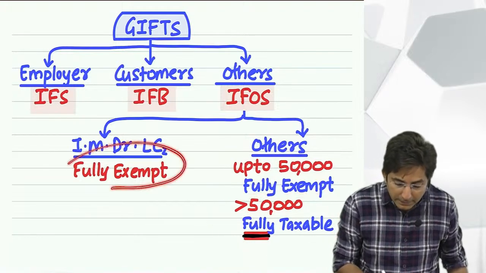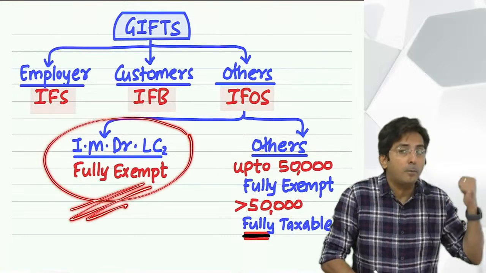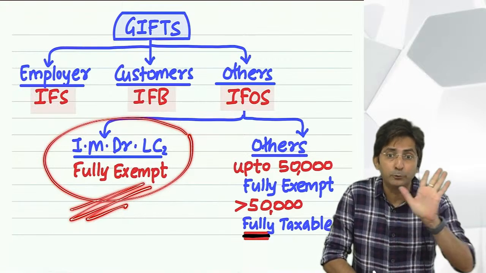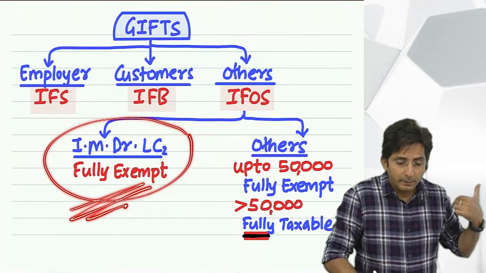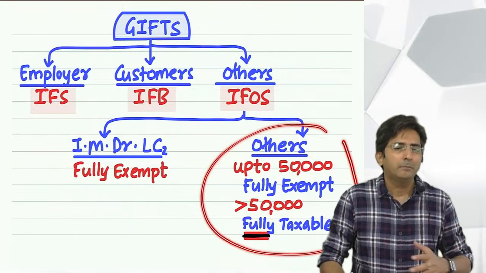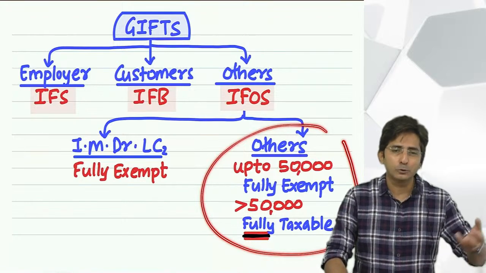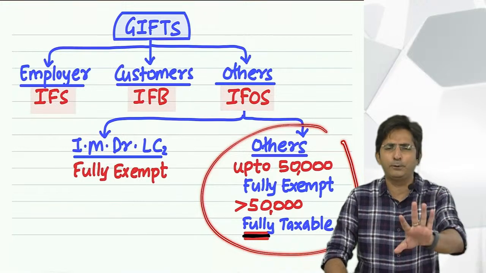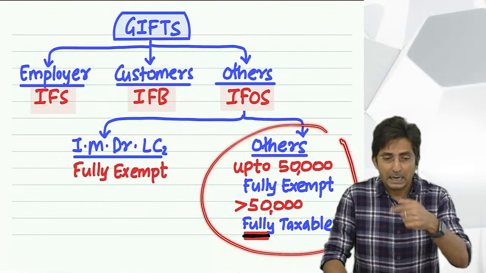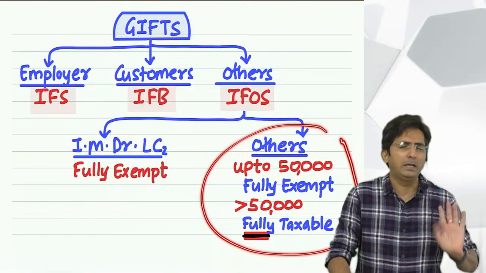See, these things which are exempt, these are believable. Here it is fully exempt because in this full form, if I tell you, you will find even if someone has got 1 crore rupees, it is genuine. I will tell you the full form. That's why here it is fully exempt. But other gifts are not so genuine. But then also the government says, nowadays there are friends who are so loving. Friends also give gifts of 40, 50,000. So up till 50,000 we are ready to believe. But only up to 50,000. See how that 50,000 is measured, I'll tell you. But up till 50,000 the government is ready to believe.